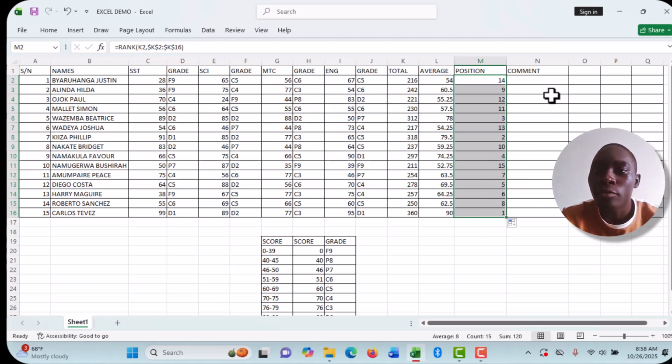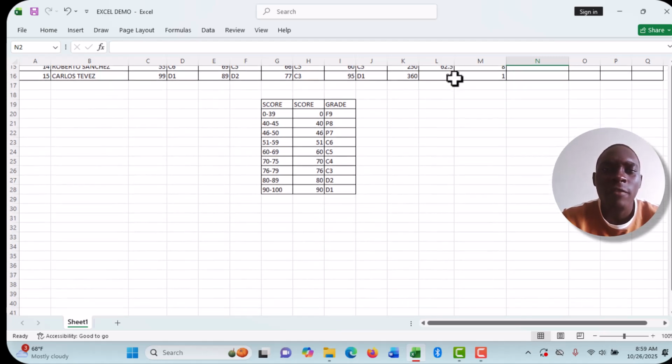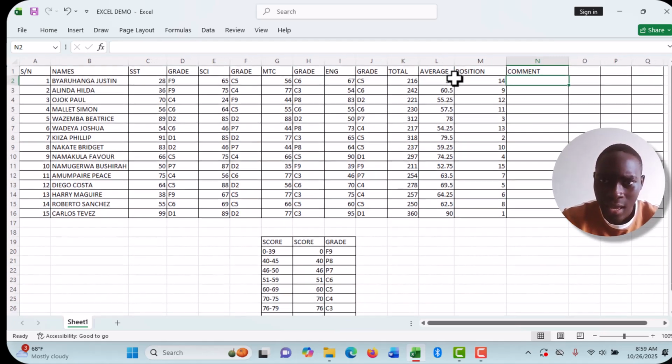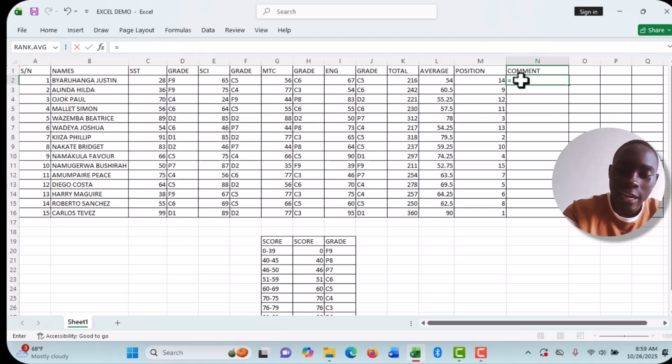So you can also come and put a comment. When I'm putting a comment, maybe you want to put a comment of repeat the class or be promoted to a class, such a comment. Now this is when you have over 100 students and you want to go about putting a comment, which is so tiresome, and you want to do it directly. So what do you do? You come to this cell here on the comment, and then you press the equal sign, and here we shall use the IF.